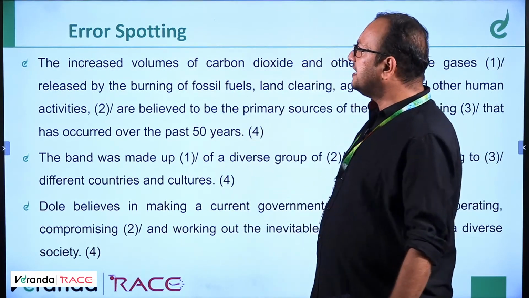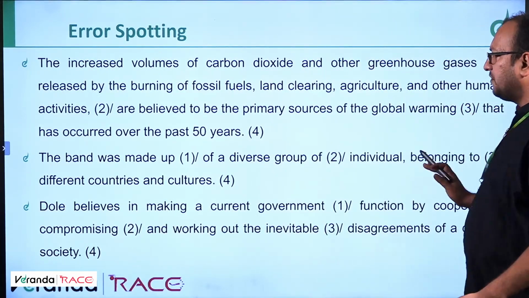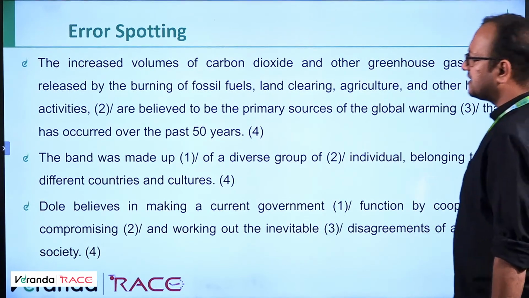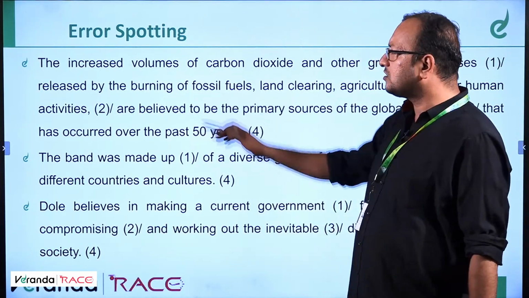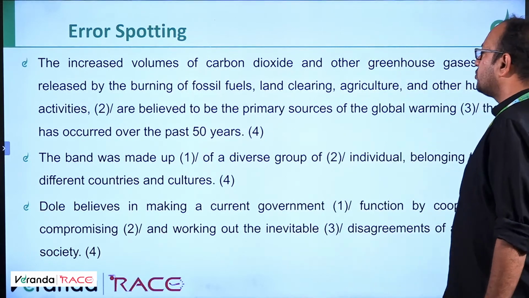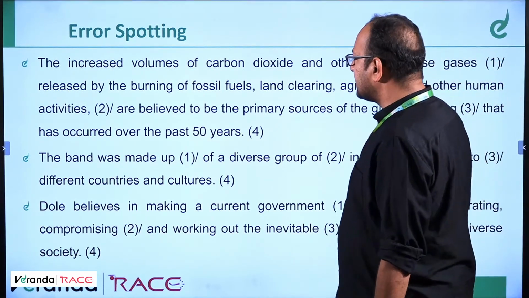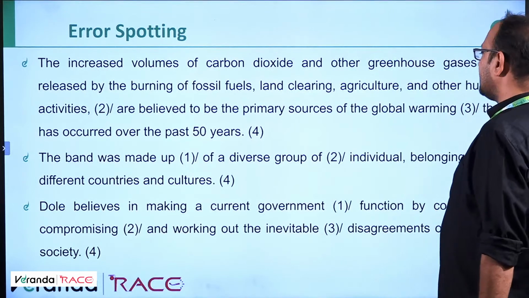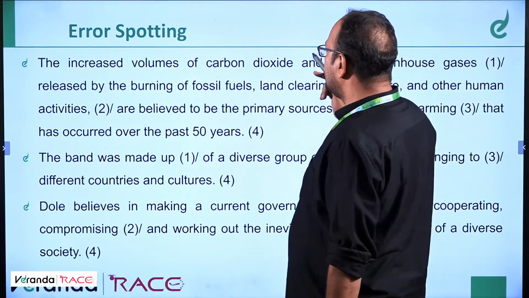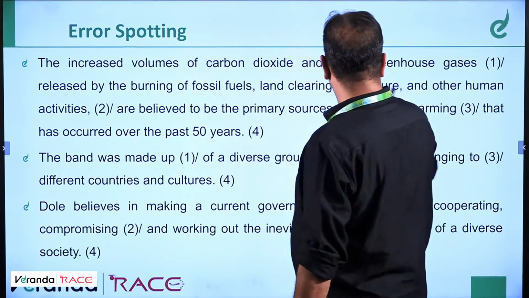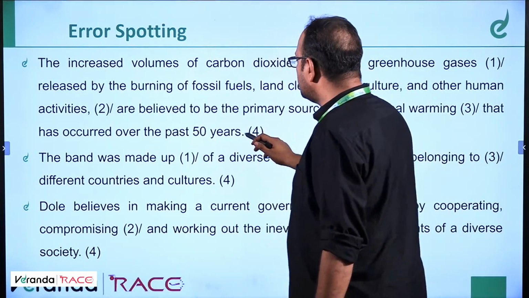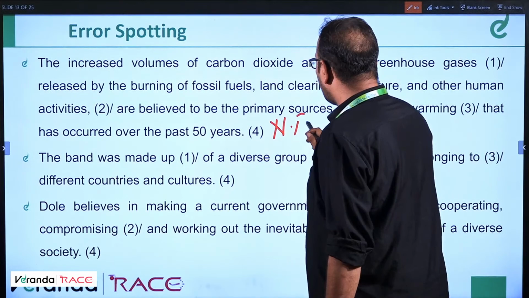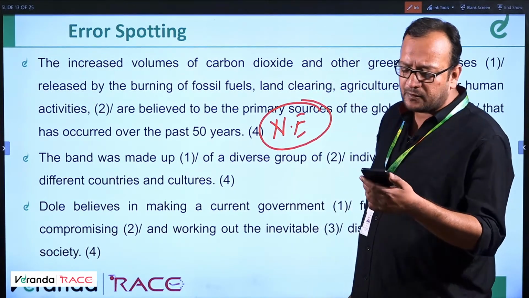See part by part. The increased volumes of carbon dioxide and other greenhouse gases, perfect. Released by the burning of fossil fuels, land clearing, agriculture and other human activities, no error. Are believed, because it talks about the increased volumes, to be the primary sources of the global warming that has occurred over the past 50 years. There can be an error in the fourth part, because it could be that has been occurring. This is no error question.